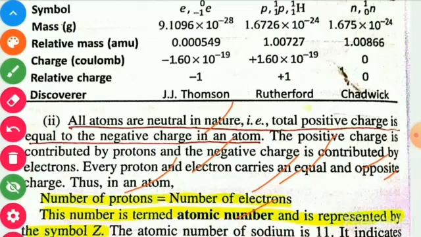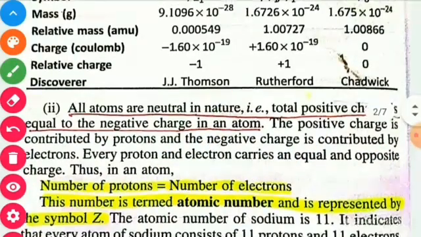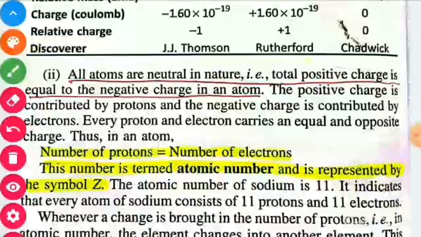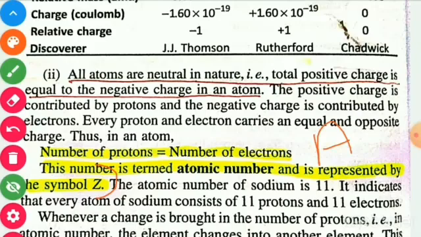Means in place of atomic number, we may write number of protons or we may write number of electrons, and it is represented by the symbol capital Z. So remember that we take the symbol for atomic number as capital Z. For atomic mass, that is mass number, we take capital A. And the symbol for neutron, you already know, small n.